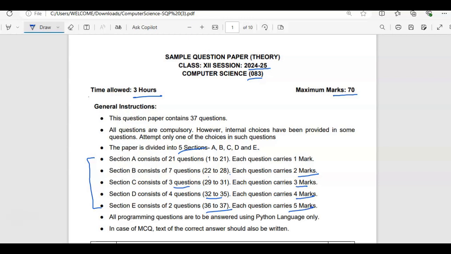All programming questions are to be answered using Python language only. In case of MCQs, the text of the correct answer should also be written. You don't need to write only A, B, C, D. You have to write the correct answer also.